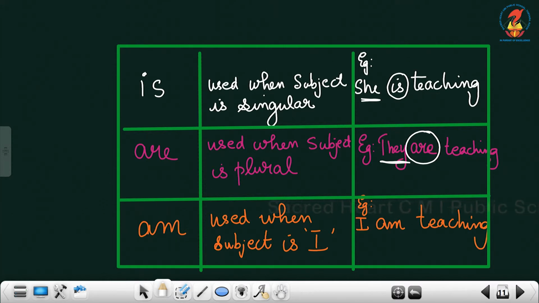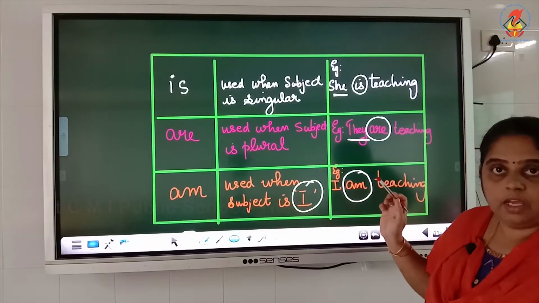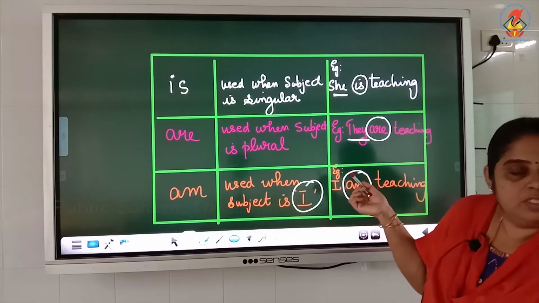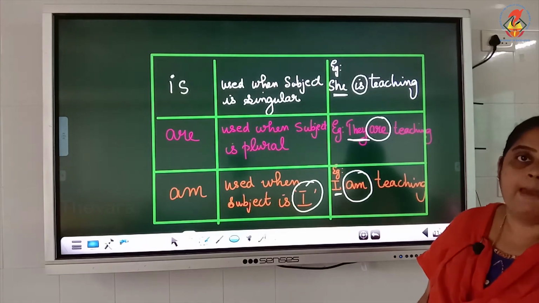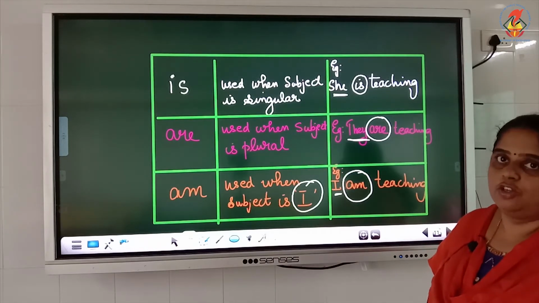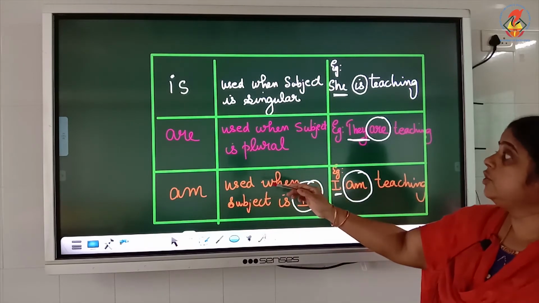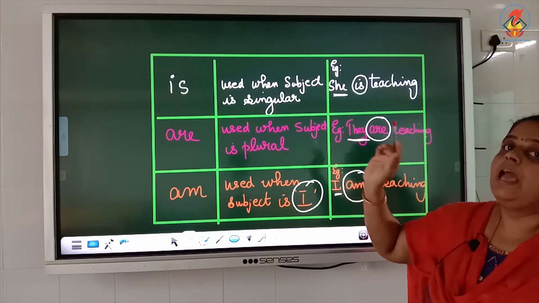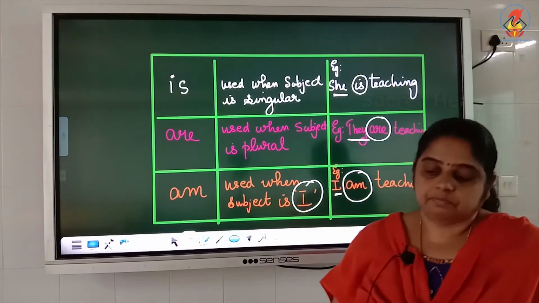And am is a special word which is used only when the subject is I. See, I am teaching. We don't say they am teaching or she am teaching. With I only we use the word am. I hope it's clear to you. Once again, is is used when the subject is singular, are is used when the subject is plural and am is used when the subject is I.